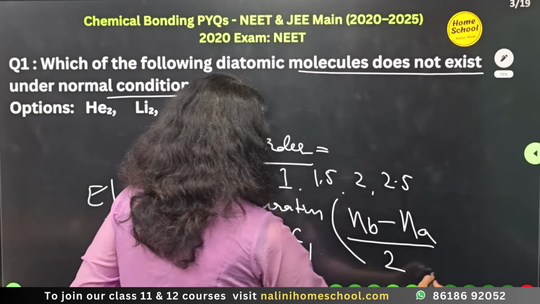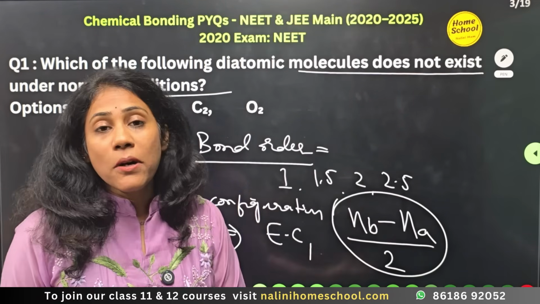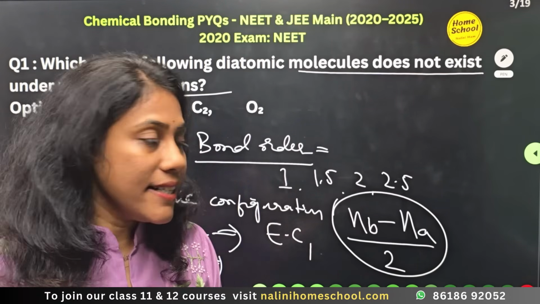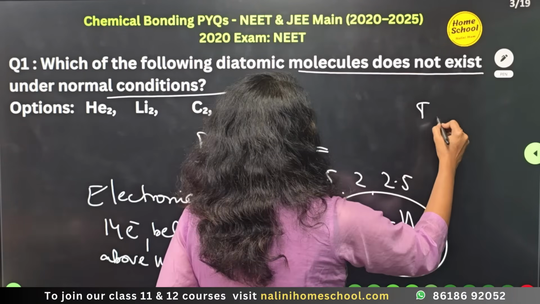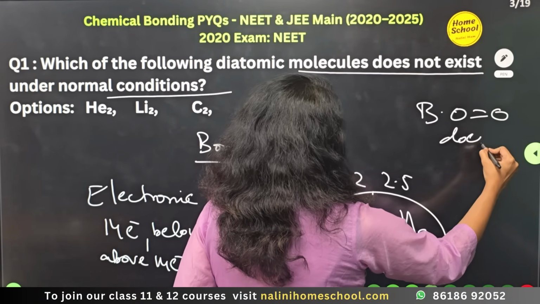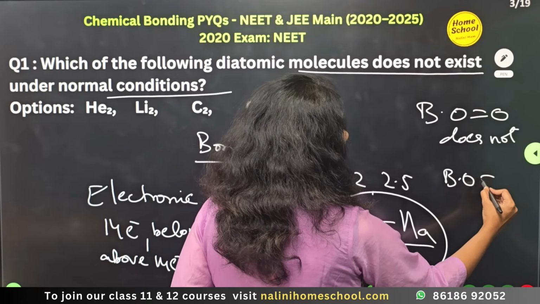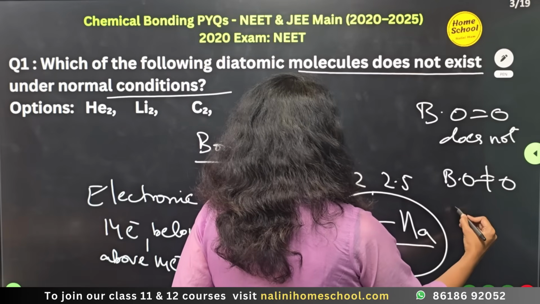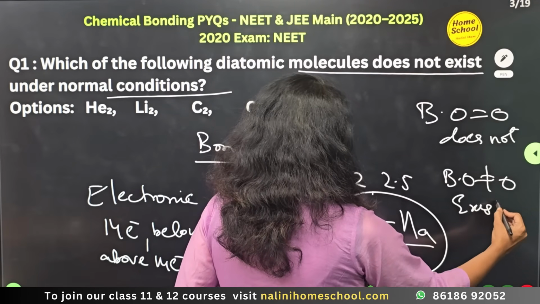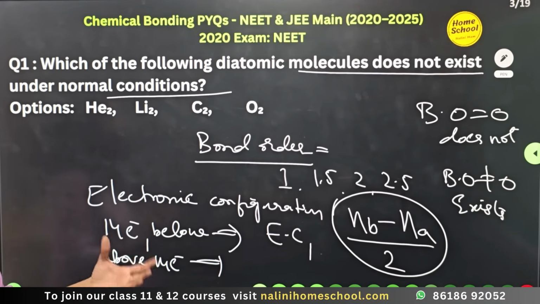If the bond order is 0, the molecule does not exist. If the bond order is not equal to 0, then the molecule exists.